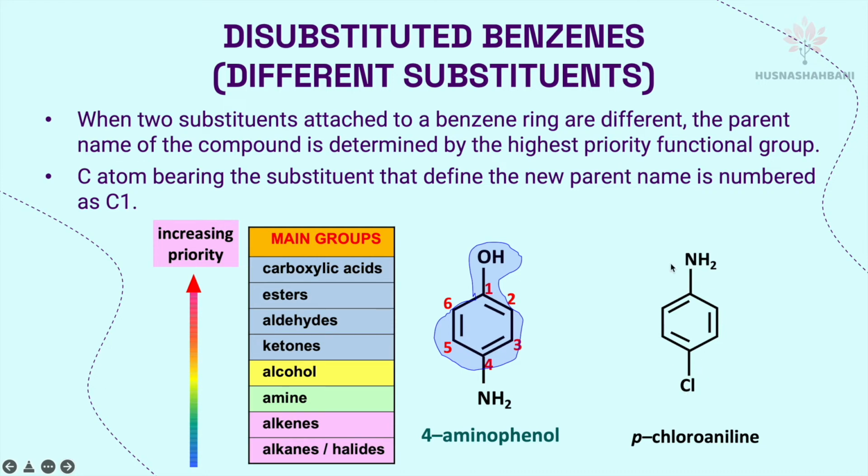So here, if you look at the priority table, the group for increasing priority, amine is higher than halides. So amine will be the parent. So you call it aniline. Benzene with amino as a parent, the name is aniline. And then this will be carbon number 1, this will be carbon number 4. You call it 4-chloroaniline or para-chloroaniline.